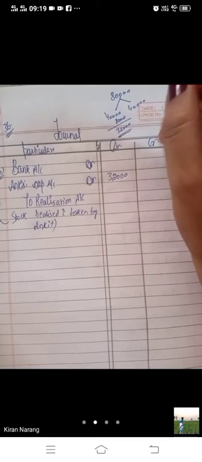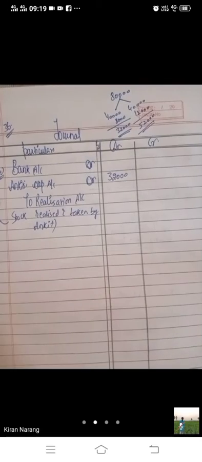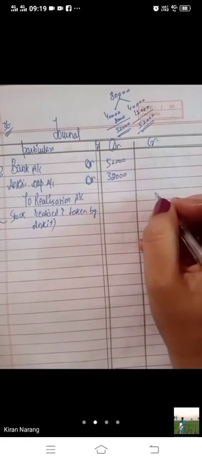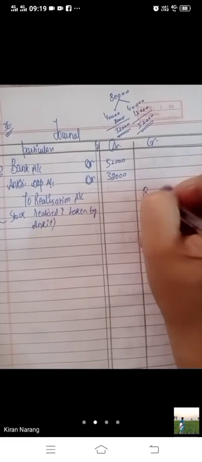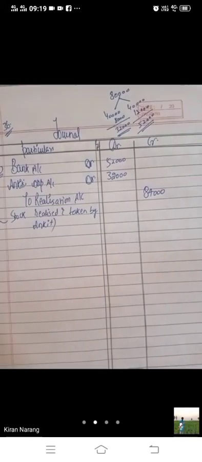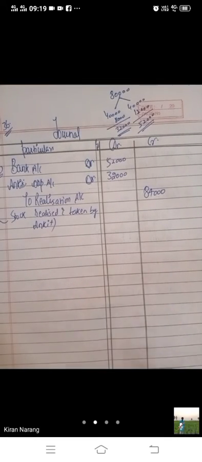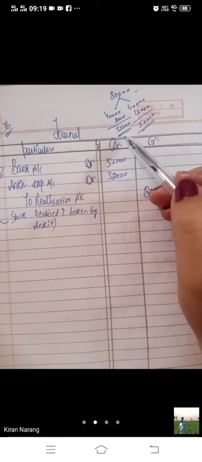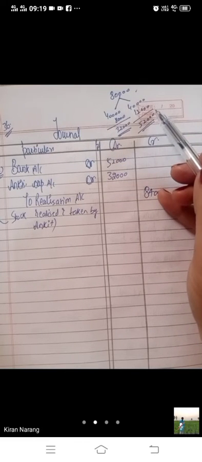32,000. And what we have sold in the open market, we have sold it at a profit of 30%. 30% of 40,000 will be 12,000. We have sold it at 52,000. So total realization will be created with 52 and 32, 84,000. 80,000 was the cost of stock. 50% taken by Ankit, 50% we have sold in the open market.